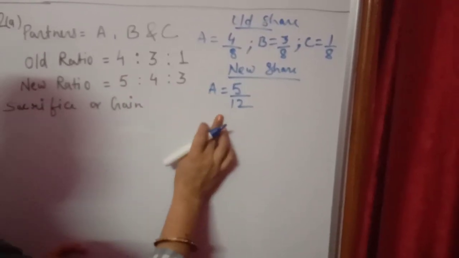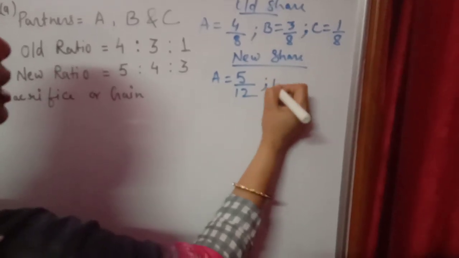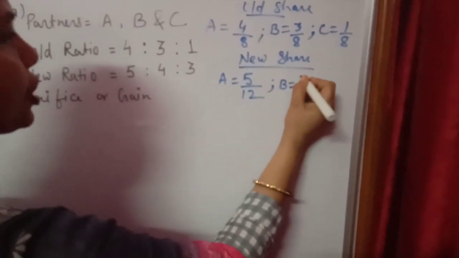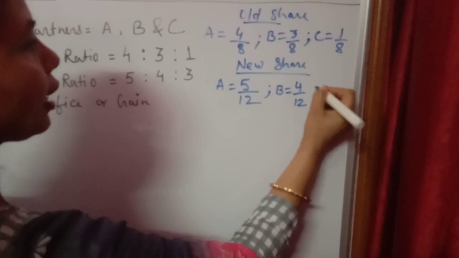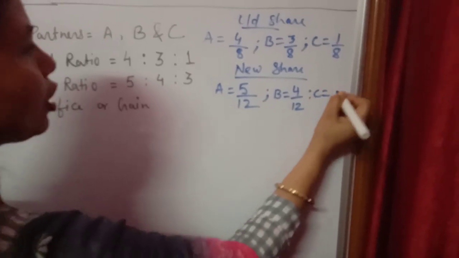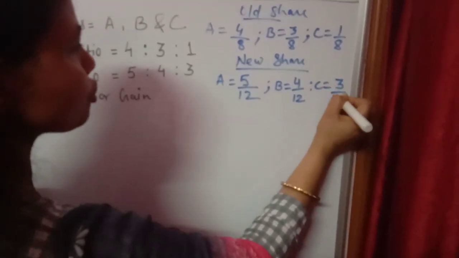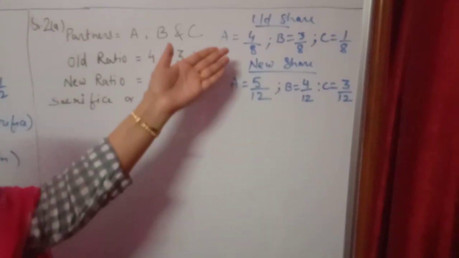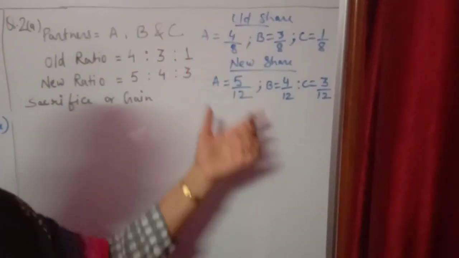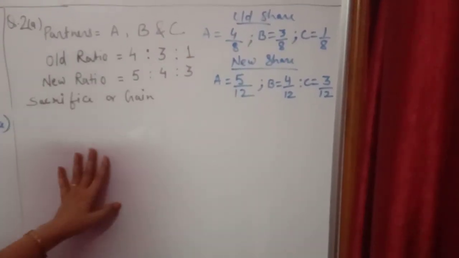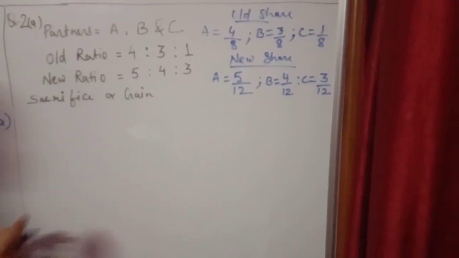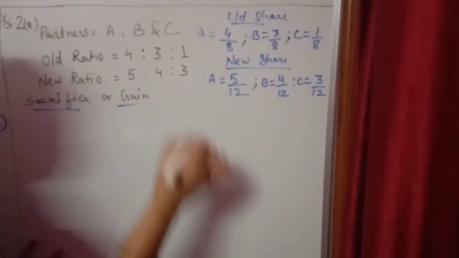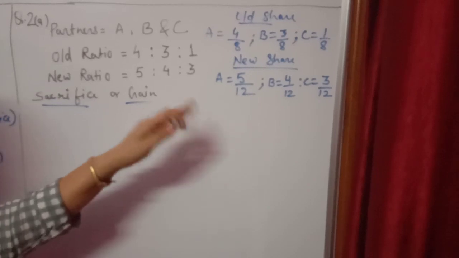B's share will be 4/12 and C's share will be 3/12. So here we get the old share and new share of all three partners. Now again we have to calculate the sacrifice and gain of the partners.